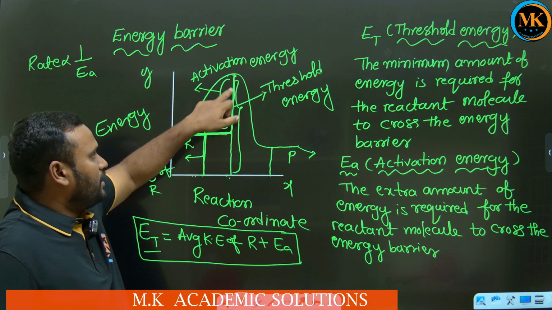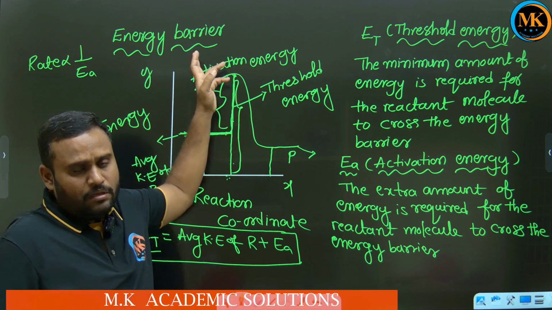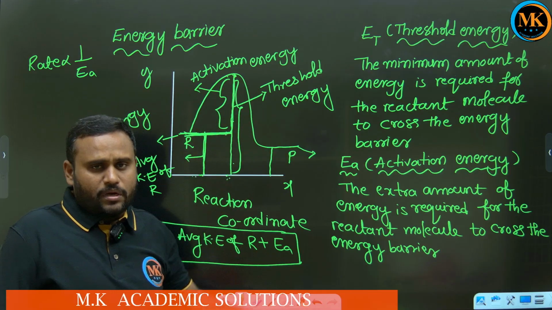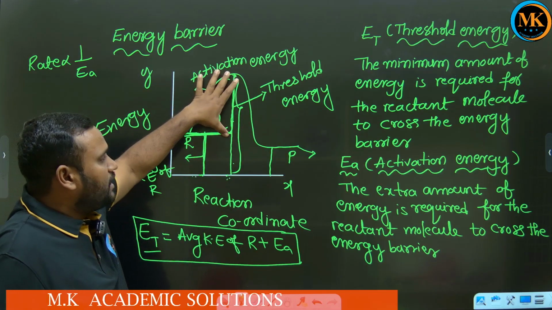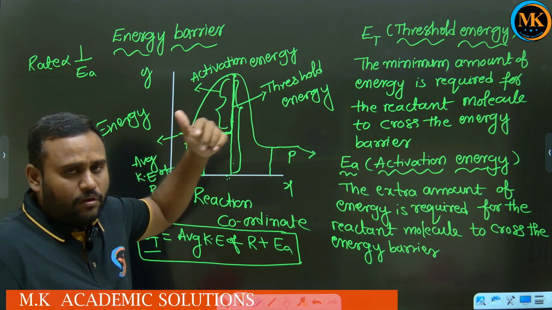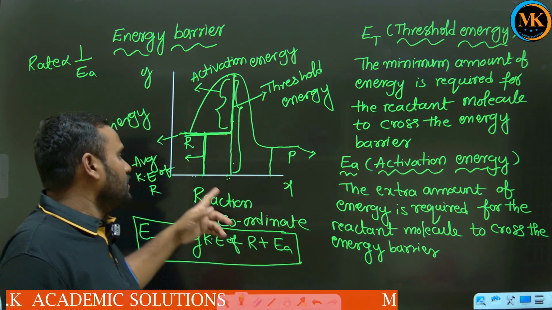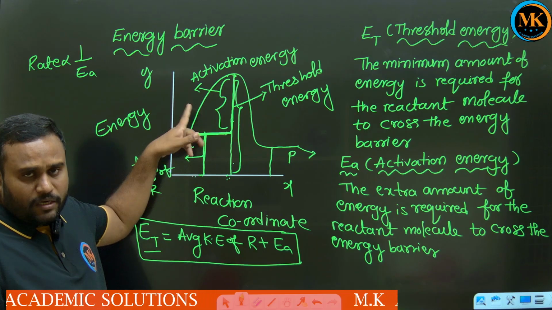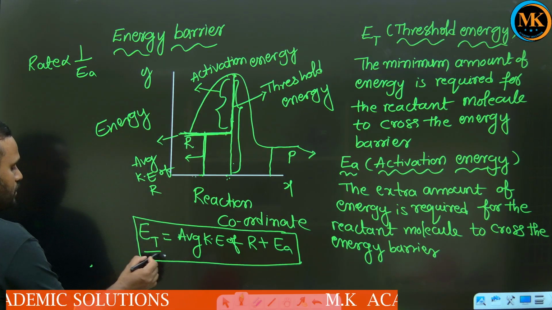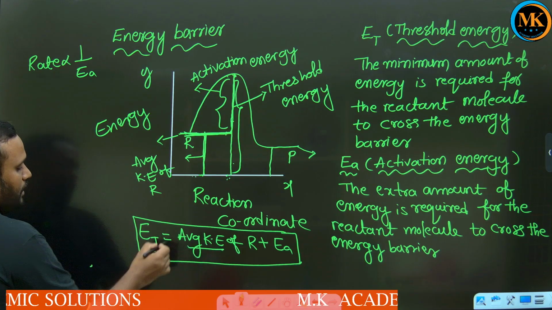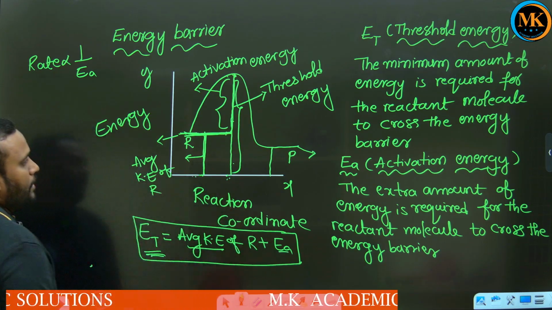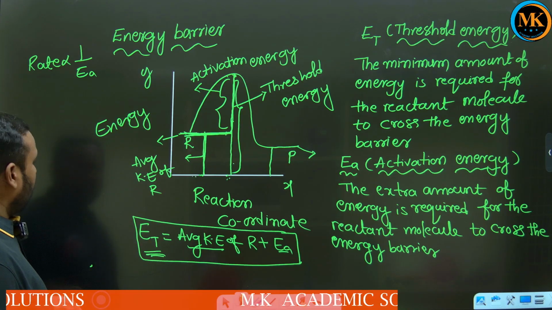This is the threshold energy, the minimum energy required for the reactant molecule to cross the energy barrier. The extra energy required is the activation energy. So threshold energy ET equal to average kinetic energy plus activation energy.